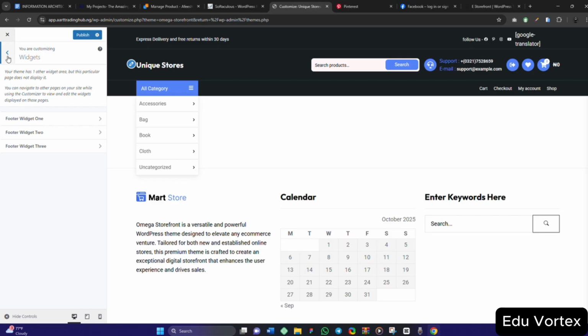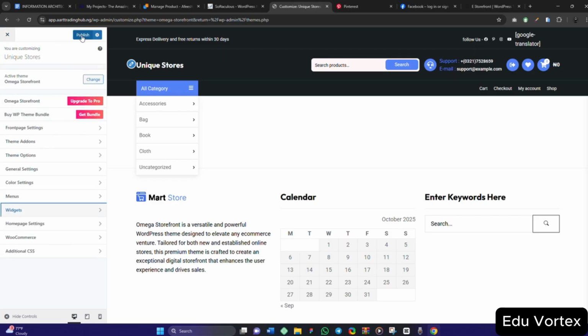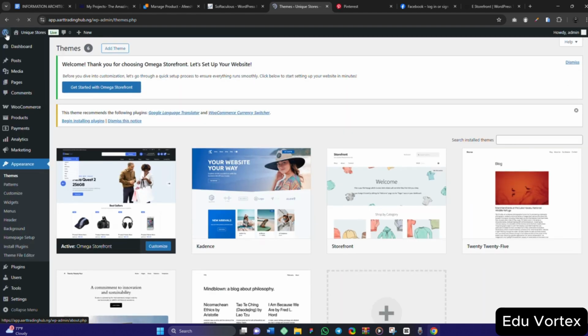Okay, so this is what I will do. I've checked the first theme, I've checked the second theme. So we are going to check out another theme to see how easy it is. So we have WooCommerce currency switcher. I've been looking for a currency switcher.